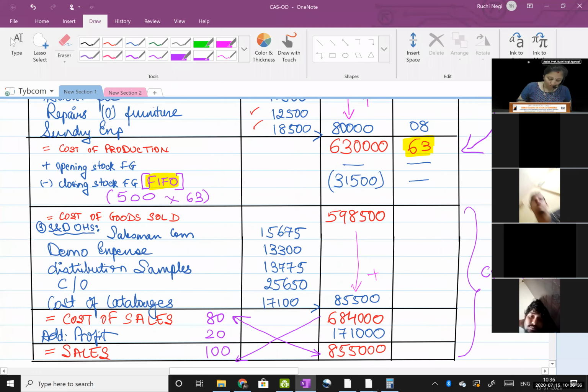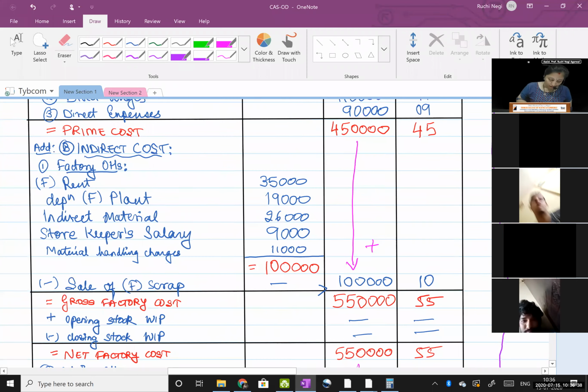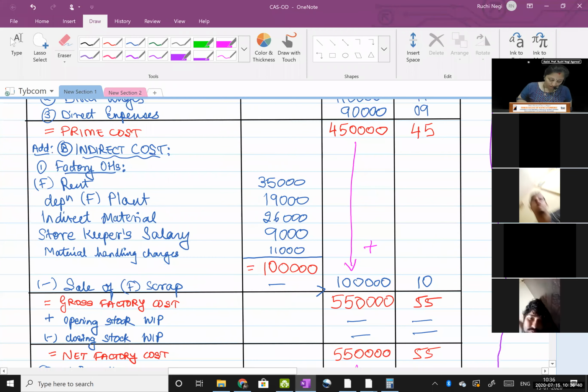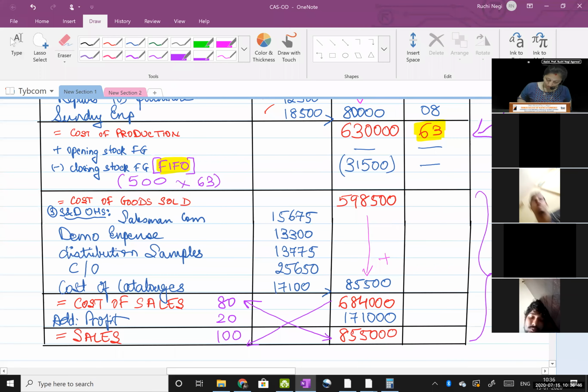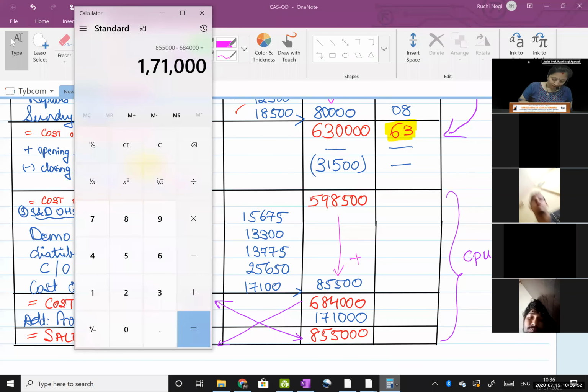So, how much is my units sold? 9,500. Right. So my cost of goods sold is 5,98,500. Divide by 9,500 units sold, 63 rupees.